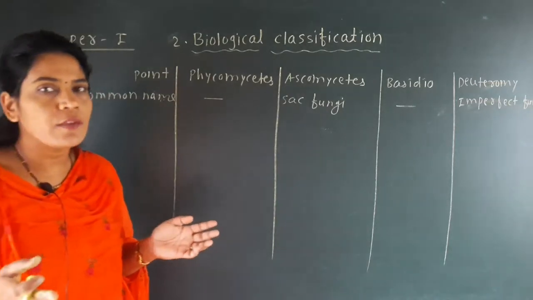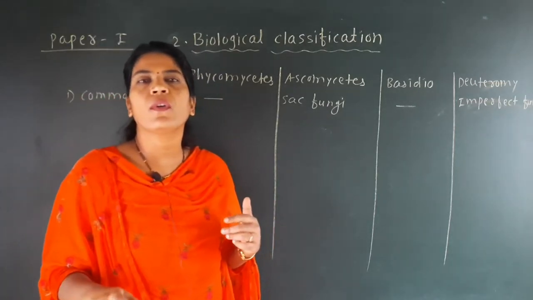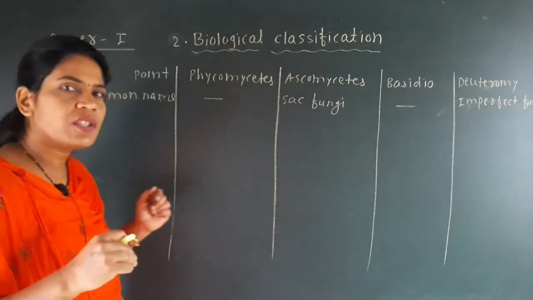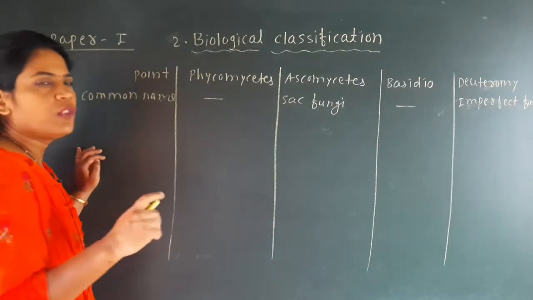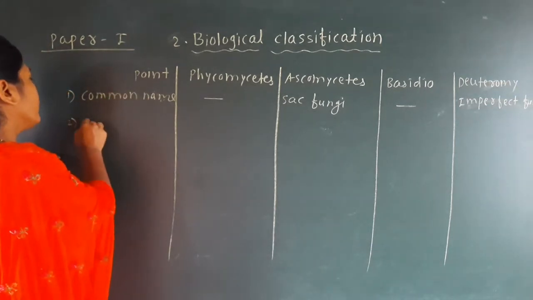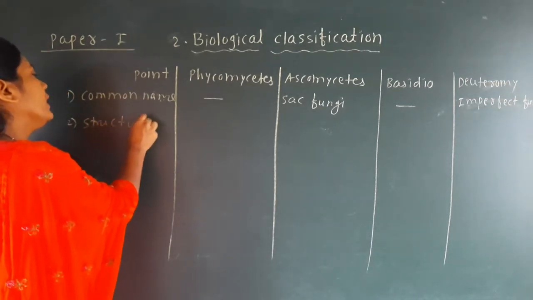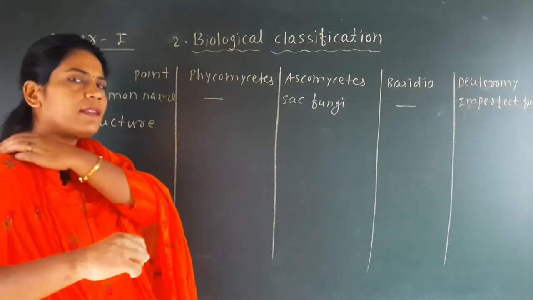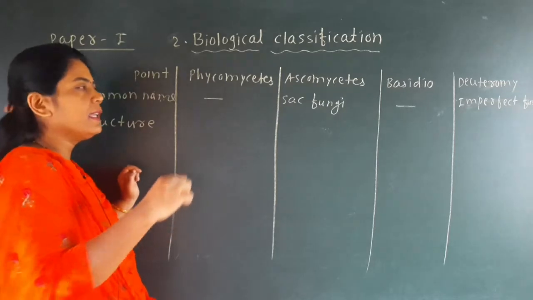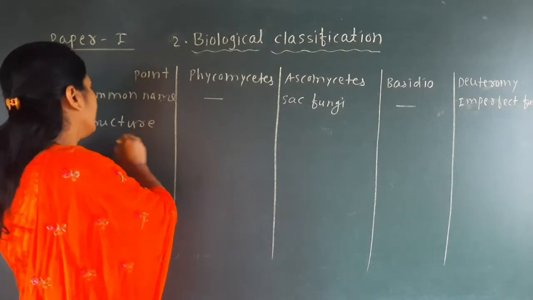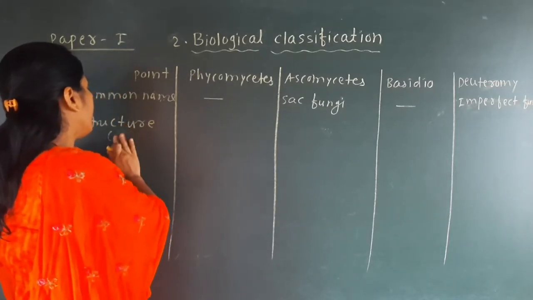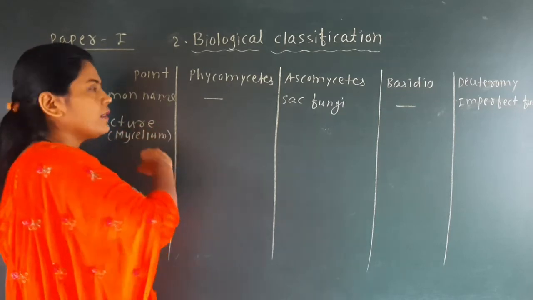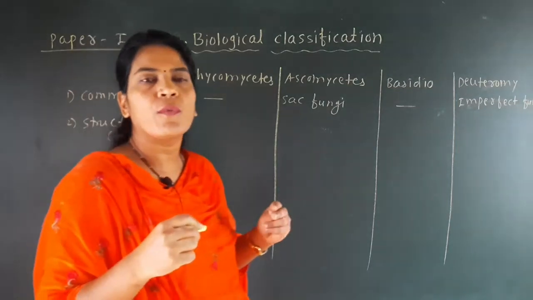The habitat point is confusing, so you should not focus on the habitat, meaning where they are found, okay? But the next point is the structure, and it belongs to the structure of the mycelium. So I will write here the structure, that means the mycelium. So what is the mycelium structure in different groups of fungi?